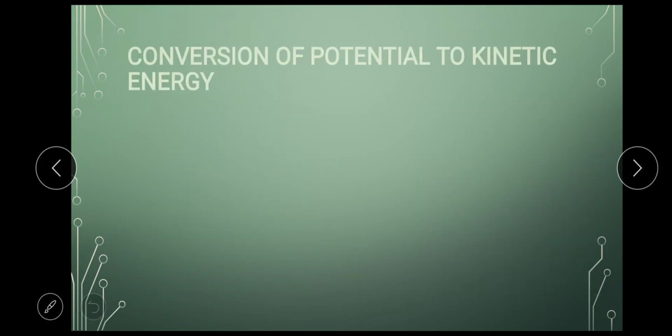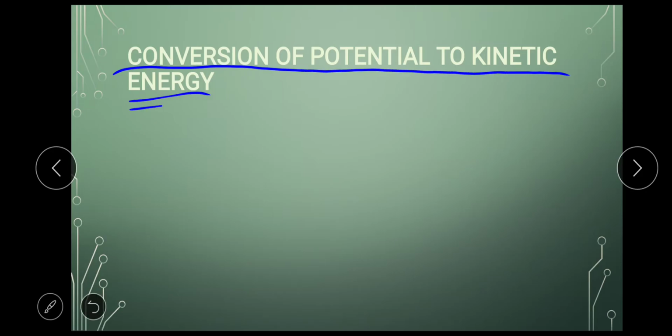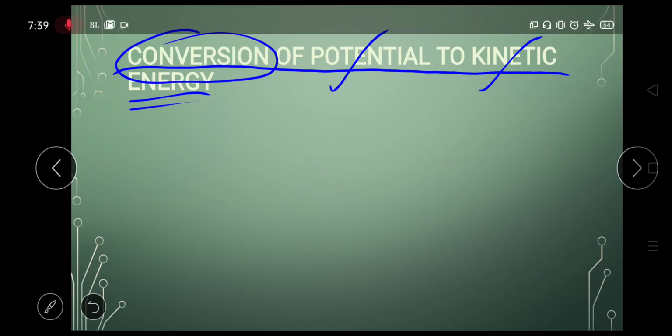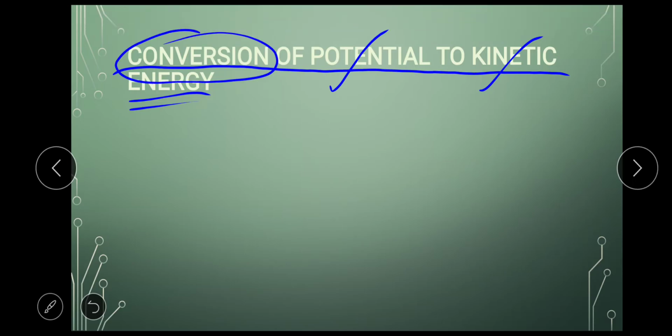Next, conversion of potential energy into kinetic energy, a very important topic. Till now we saw what is potential energy and what is kinetic energy separately. Now let's see how they convert into each other, because energy can neither be destroyed nor be created. It only changes from one form to another. So let's see how it changes from potential to kinetic.